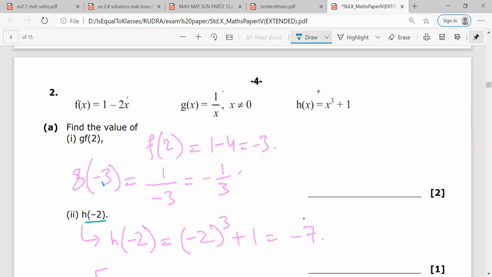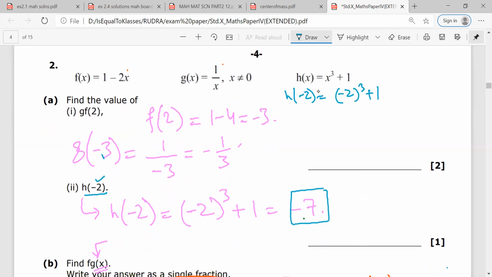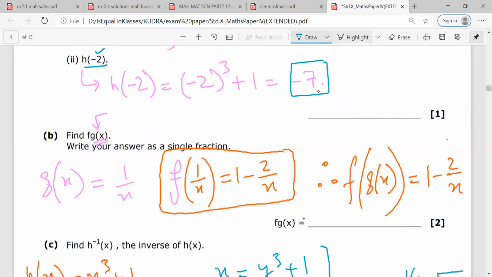Second part is calculate h of minus 2. All you need to do is put the value of minus 2 here. So this would be minus 2 cube plus 1, and that would be equal to minus 7. Any doubt? No, sir. In the next question, they are asking you find f of g(x).